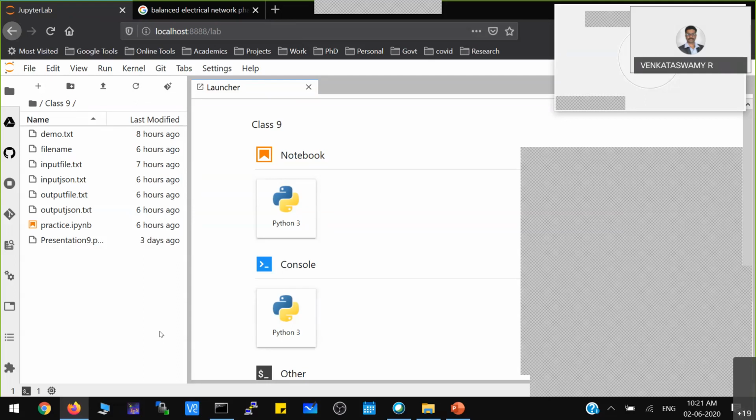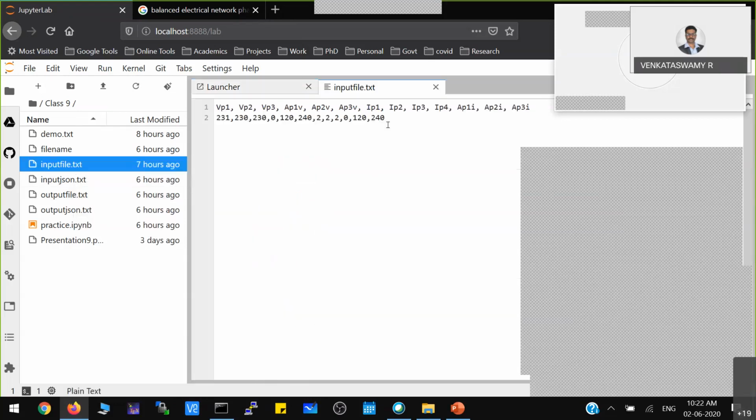So if that text format is coming to me, then how do I check whether that system is balanced or not? For example, I'll just show you one file. Can you see here? This is one sample file I'm considering. It has three phase values of voltage and their corresponding angles, and three current values, and also the three angles.